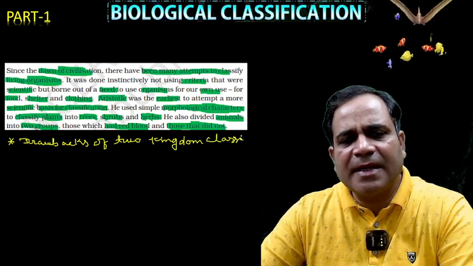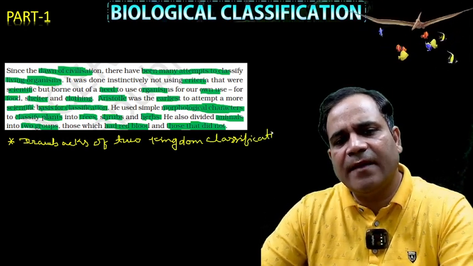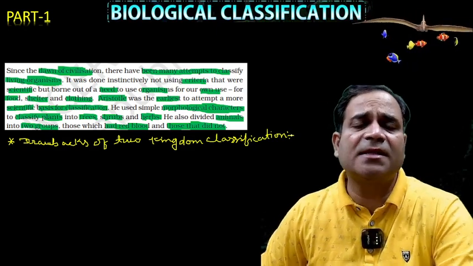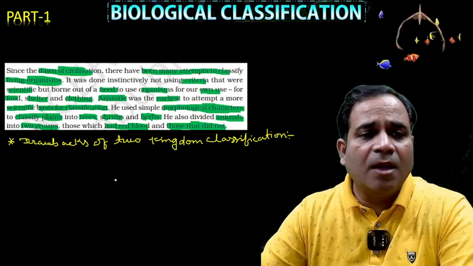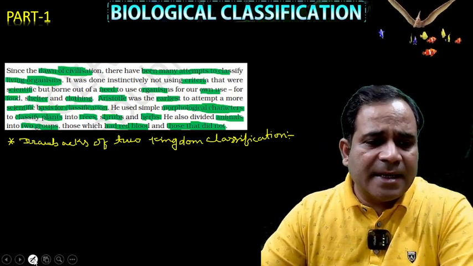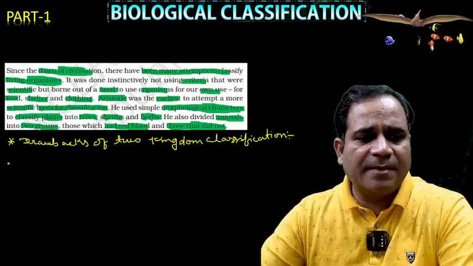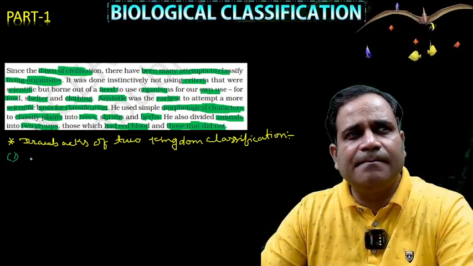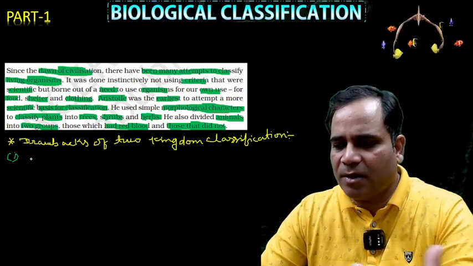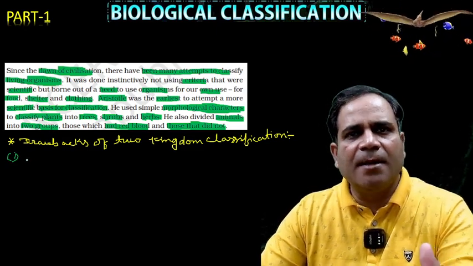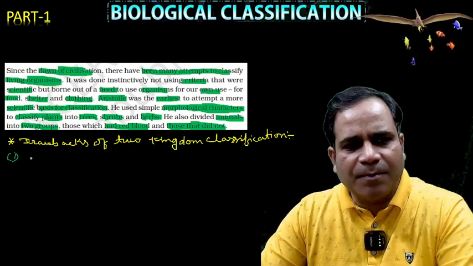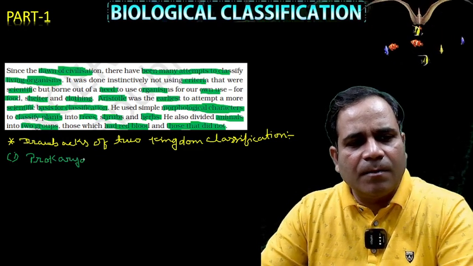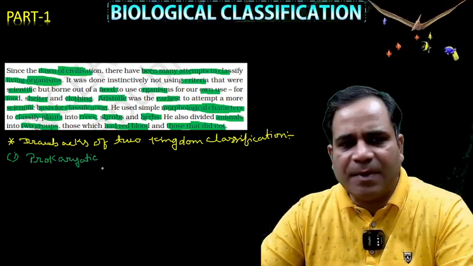Is there any drawback, sir? Yes, my dear, it is not sufficient to classify all the organisms. Linnaeus failed to separate prokaryotic and eukaryotic organisms in sequence. Prokaryotic was kept with eukaryotic.